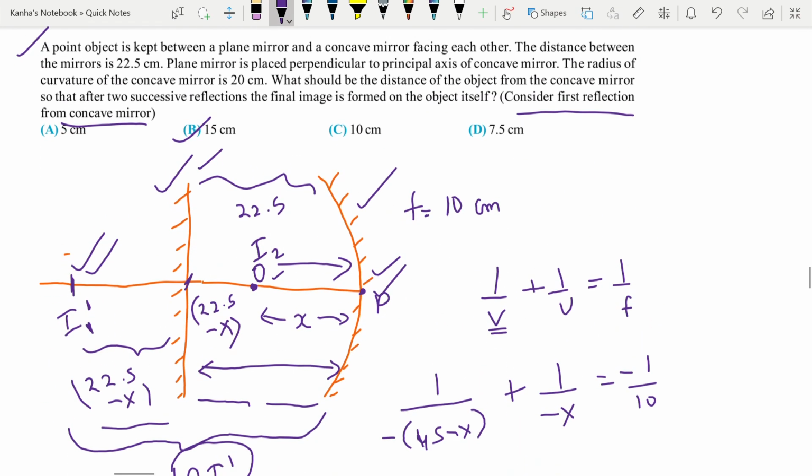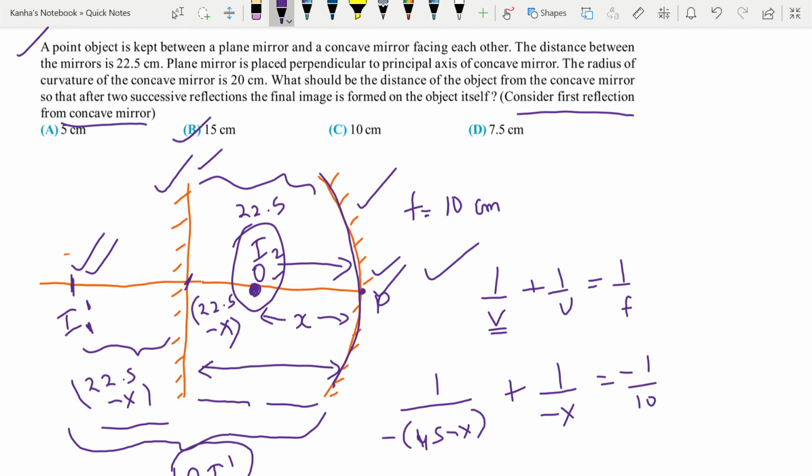So this question showed you what all concepts. First of all, about multiple reflections. What happens in multiple reflections is you take the object and the mirror and leave everything else in the surroundings. You only need to be concerned about the object and the mirror. Then you use the equation and find the image point.